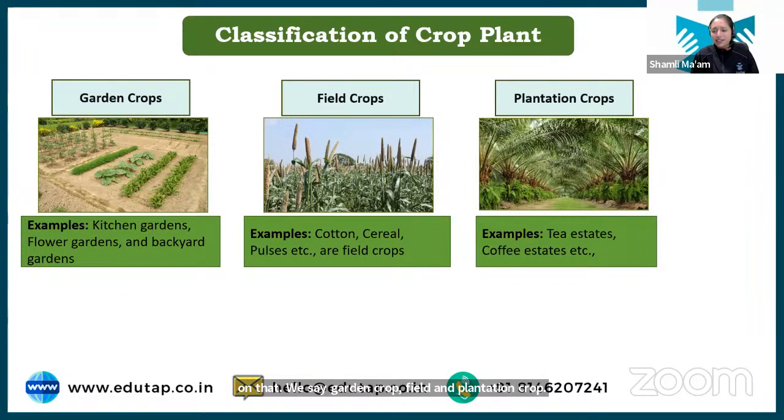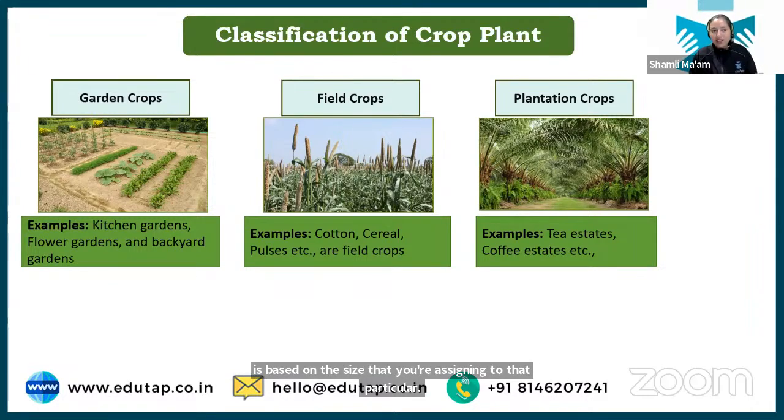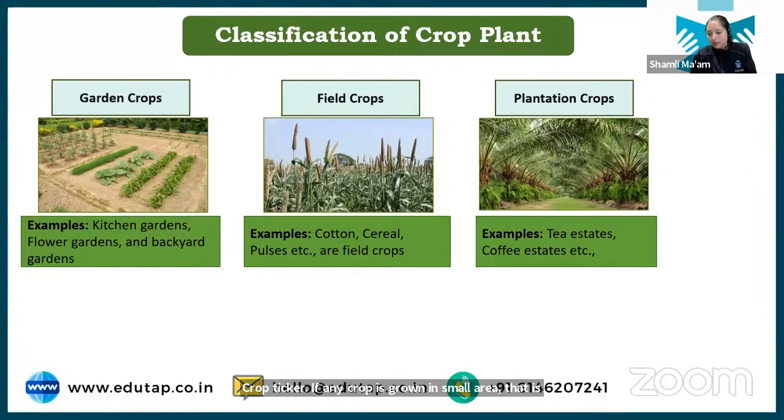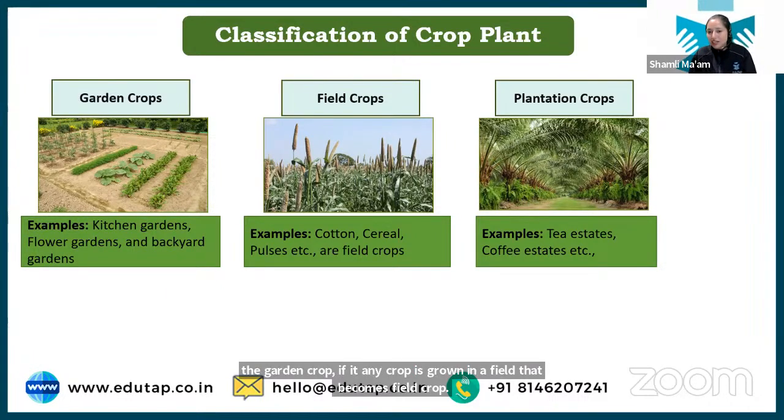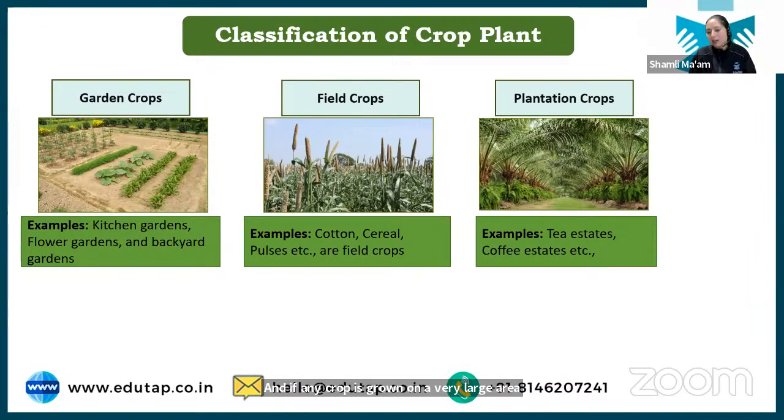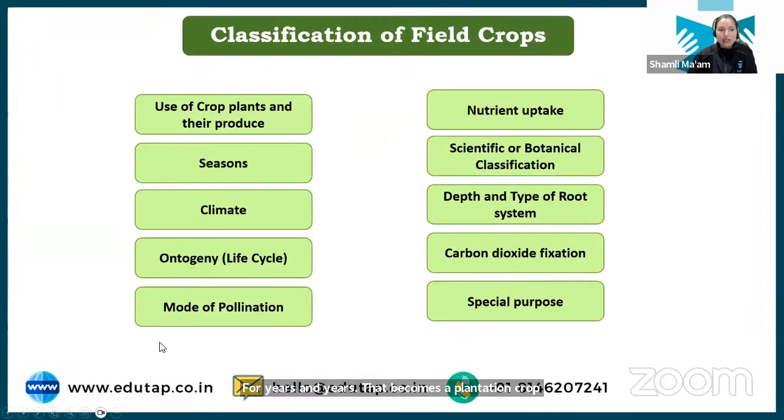Yes, you can sell the garden crop, but again I said it is based on the size that you're assigning to that particular crop. Okay, if any crop is grown in a small area, that is the garden crop. If any crop is grown in a field, that becomes a field crop. And if any crop is grown on a very large area for years and years, that becomes a plantation crop. Okay, chalo. Let's move ahead.